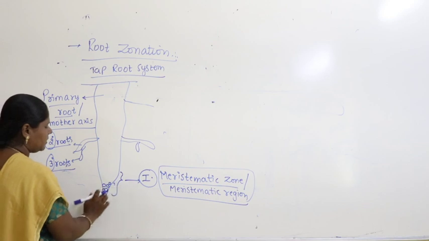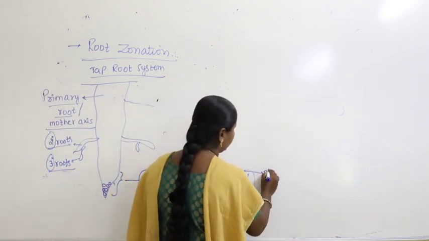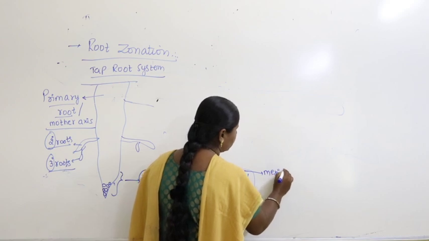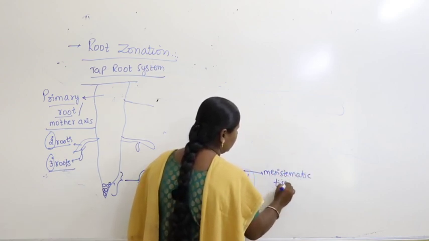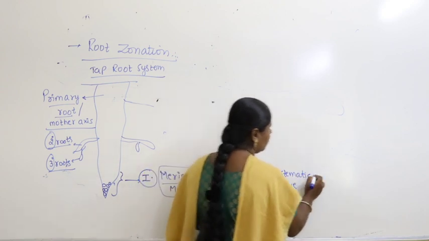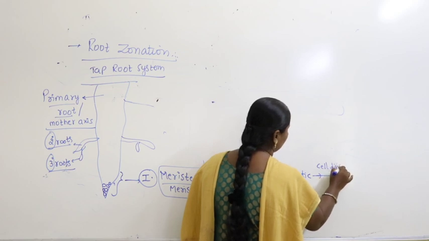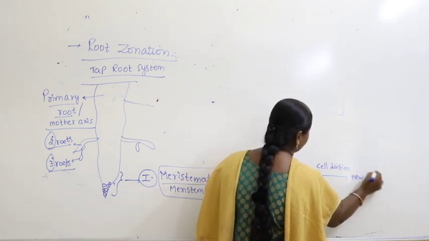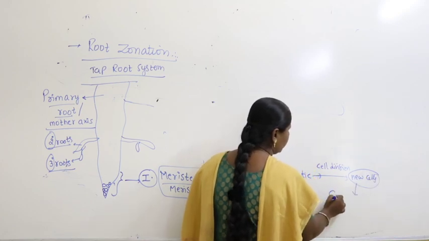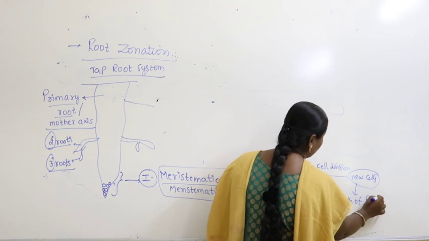What does the meristematic region contain? It contains meristematic tissue. What will this meristematic tissue do? It undergoes cell division and leads to the formation of new cells, and the new cells contribute to the growth of the root system.